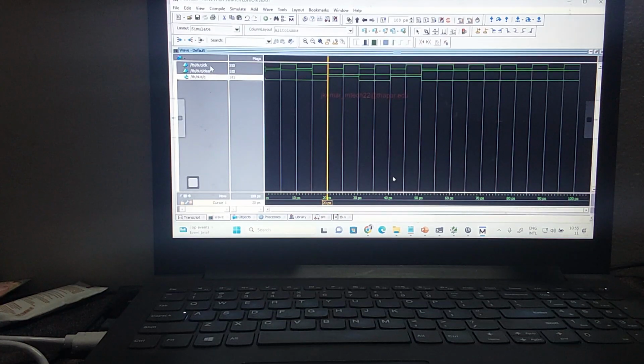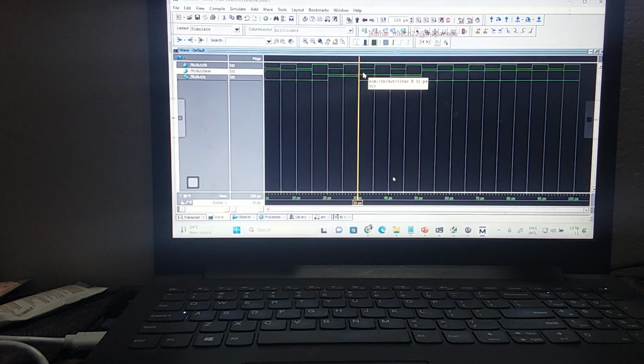Right? So how does this T flip flop work? We know a negative edge comes. Up to this timestamp 50, my clear is equal to 1. Since clear is 1, my Q is 0. A negative edge comes here, and my clear is 0. In the previous case Q is 0. Since clear is 0 and this is a negative edge, toggle should happen here. It toggles to 1.